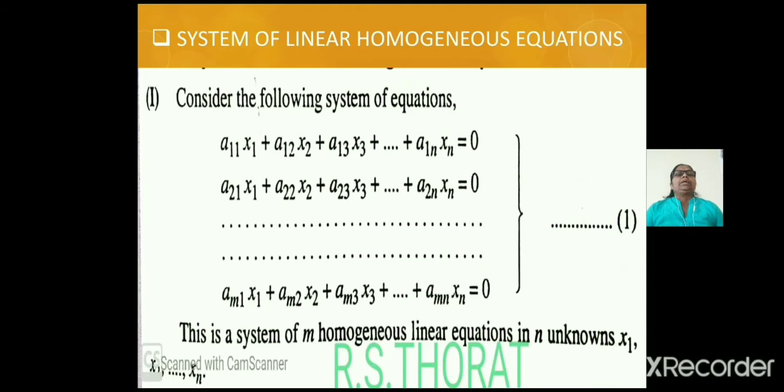Now we consider the system of linear homogeneous equations. Consider the following system of equations. These are m linear equations in n unknowns x1, x2, ..., xn. Here the right-hand side is 0. Hence these are homogeneous equations. Denote this system by equation 1.